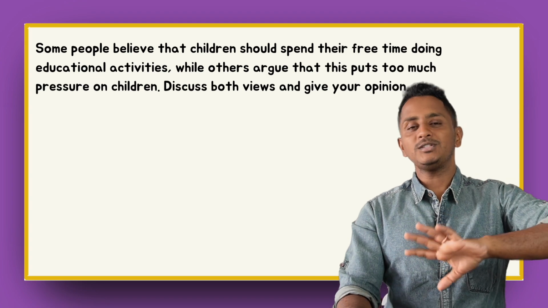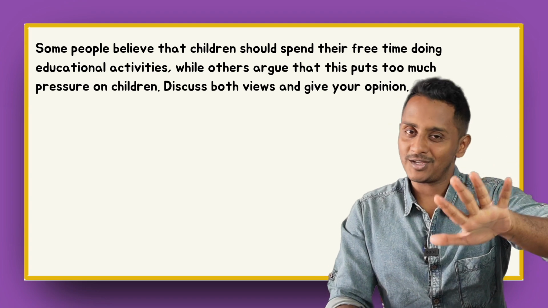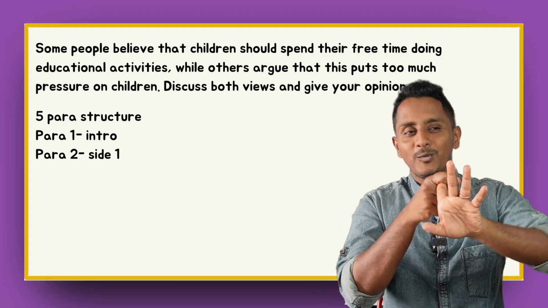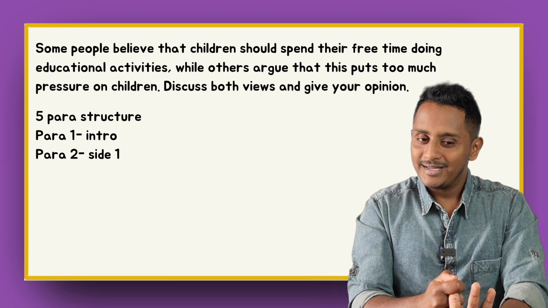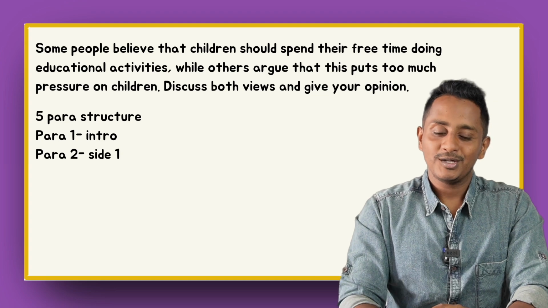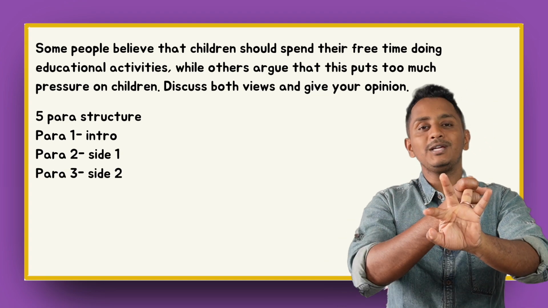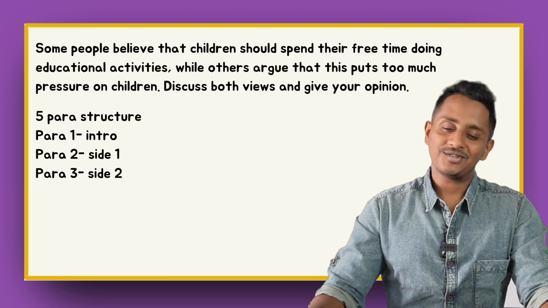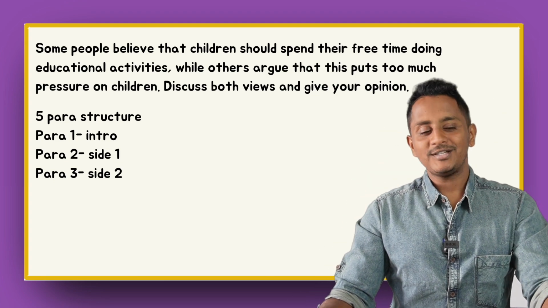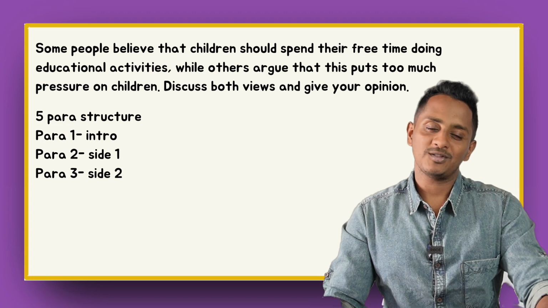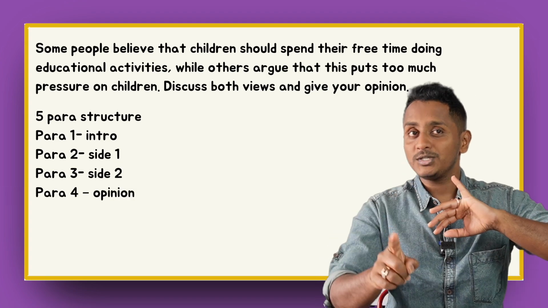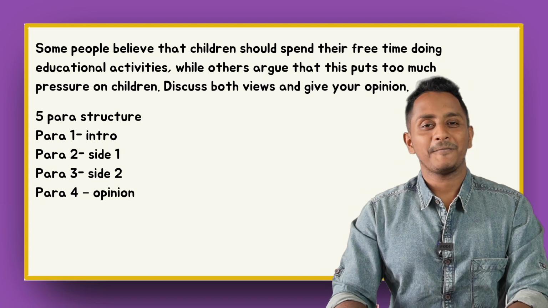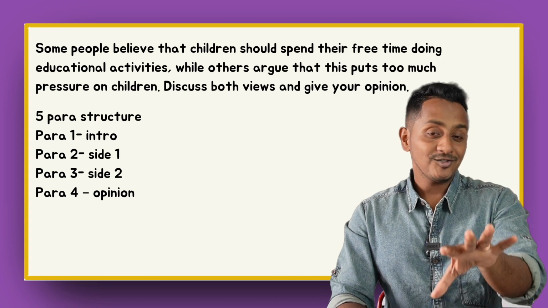For this kind of question, remember, we're going to use a 5-para structure. Para 1, we're going to use an introduction. Para 2, we're going to pinpoint side one, that in their free time they have to do some educational activities. Para 3, we're going to target side 2, that if they do educational activities even in their leisure time, that is going to exert too much pressure on children. Para 4 is not opinion and conclusion, para 4 is just an opinion. Remember, it's a part of the question.